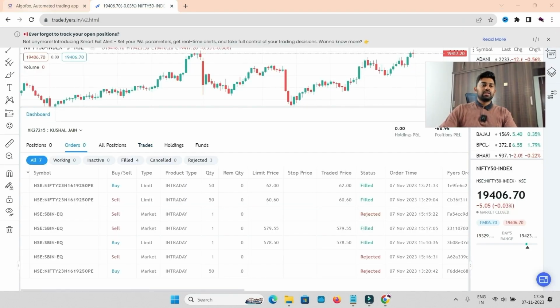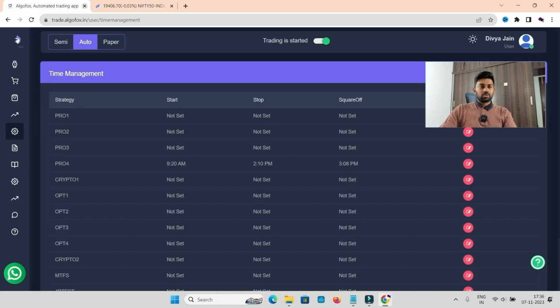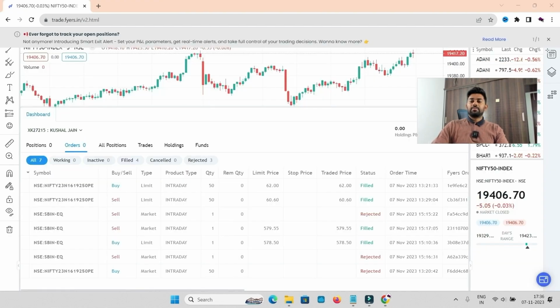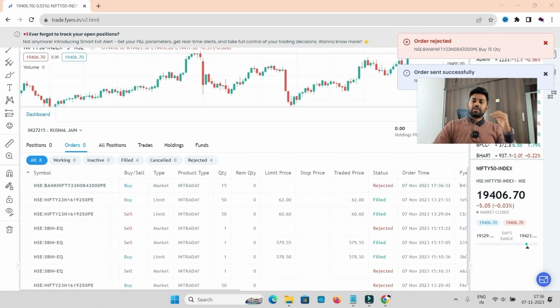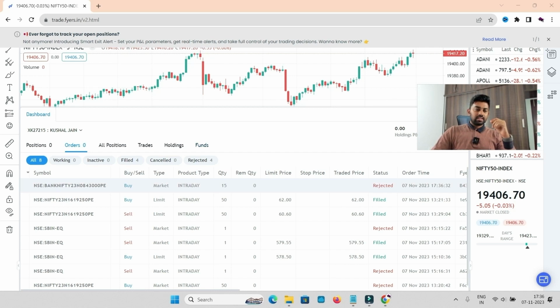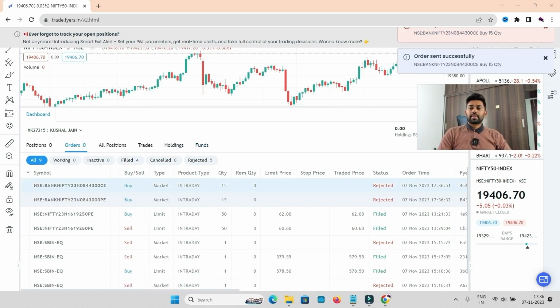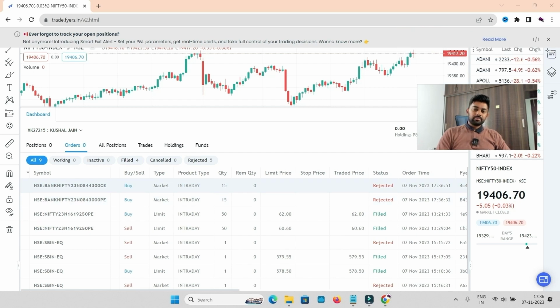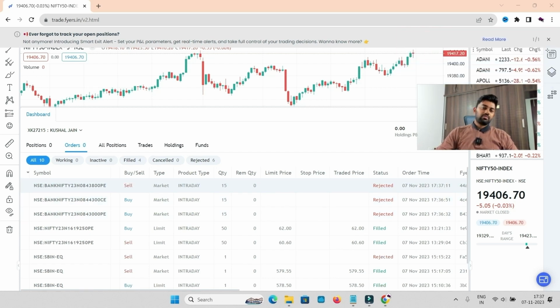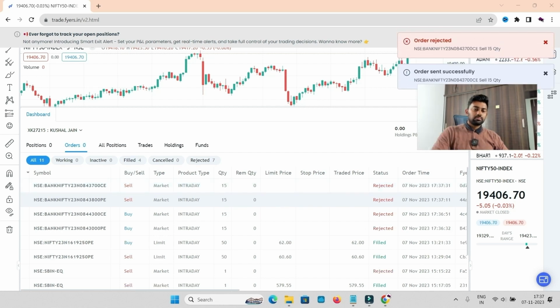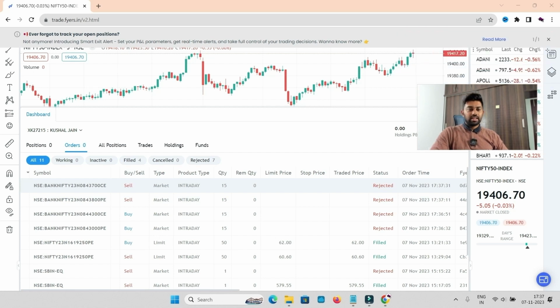I did not even keep the Algofox panel on. I can even close it and we can keep waiting here as the orders will be sent, and you can see it has sent orders directly. One leg has come, that is 43,000 put. Now it is finding the call. Now the buy leg has also come. Okay, so the first leg is triggered, the short of 43,800 automatically. And there you go. It is also executed.